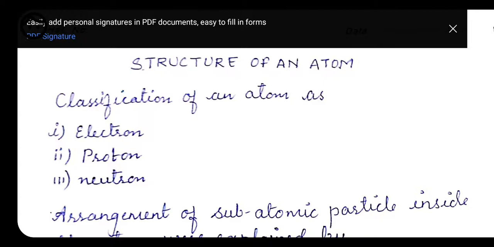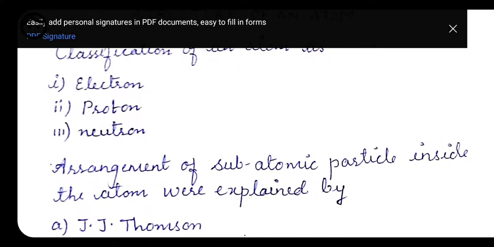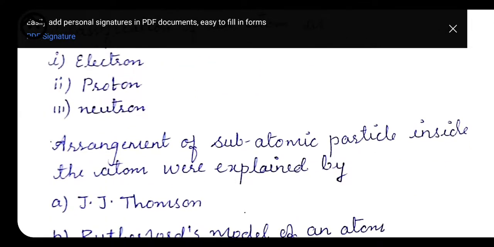After knowing about the subatomic particles, scientists were very curious to know how these three subatomic particles are arranged inside the atom, because the atom is already very small. The arrangement of these subatomic particles inside the atom was explained by many scientists, but here we have three scientists whose theories were accepted.